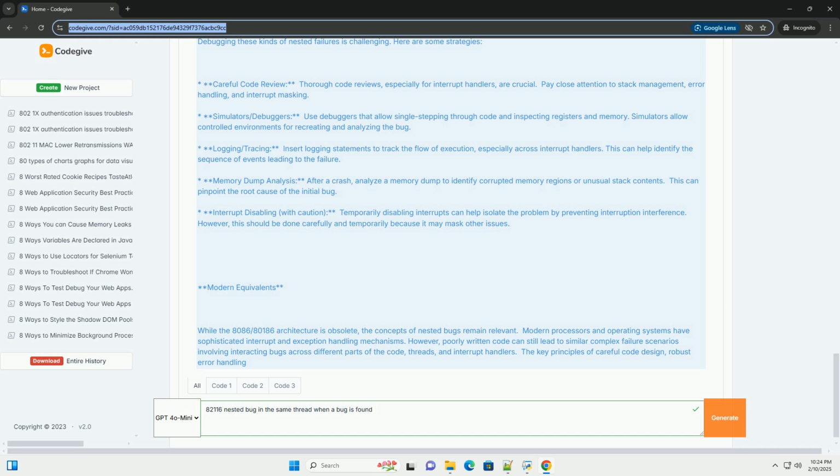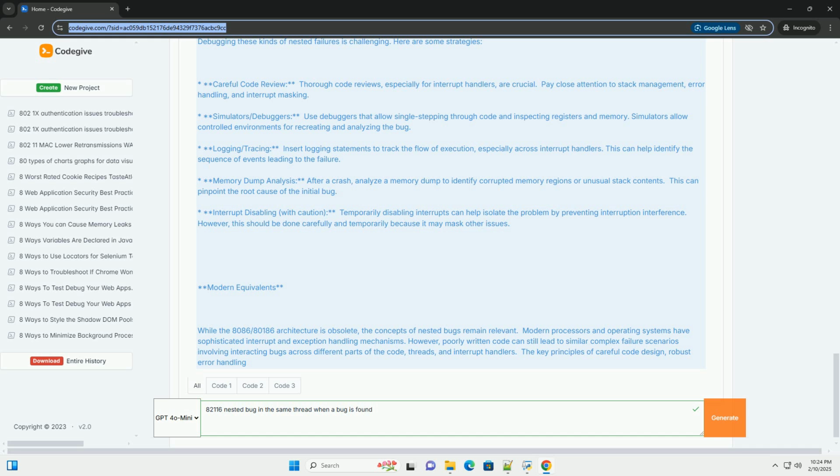Scenario 3, recursive interrupt calls. Though rare in well-designed systems, poorly written interrupt handlers could inadvertently trigger another interrupt. This could create a recursive chain of interrupts leading to stack overflow and system crash. This is particularly dangerous with interrupts that are maskable, meaning they can be temporarily disabled. If the interrupt handler doesn't re-enable interrupts correctly, it could block all further interrupts, leading to a system freeze.